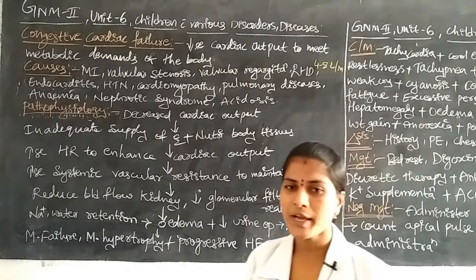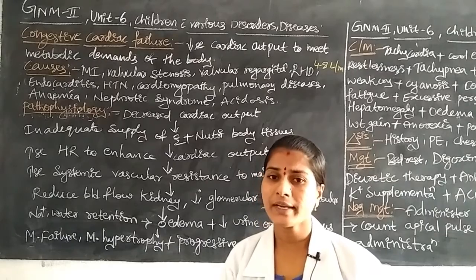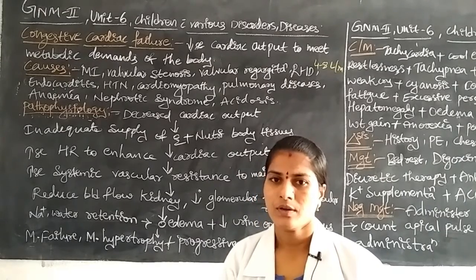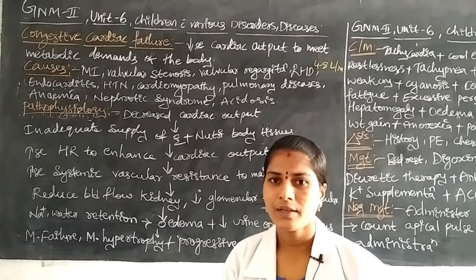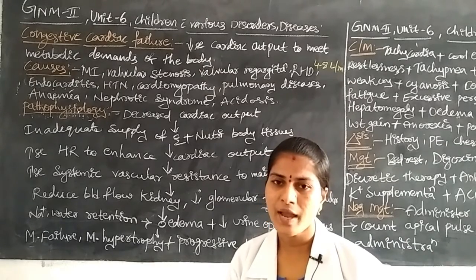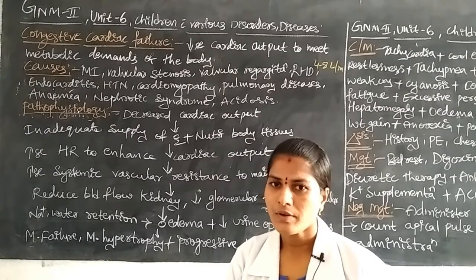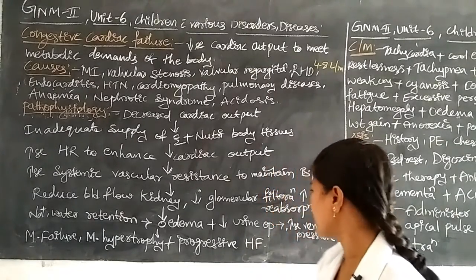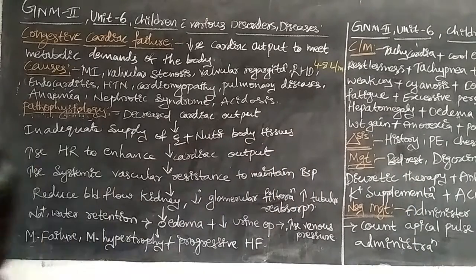Next, it leads to decreased urine output. Why? Because the kidney fails to purify blood and excrete urine, so the children may have urine retention or decreased urine output. It leads to increased venous pressure.